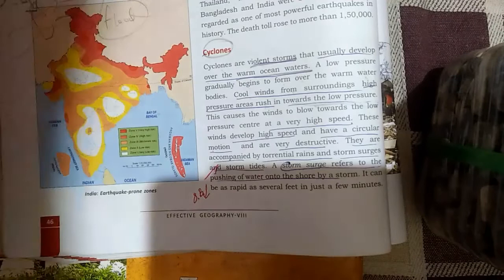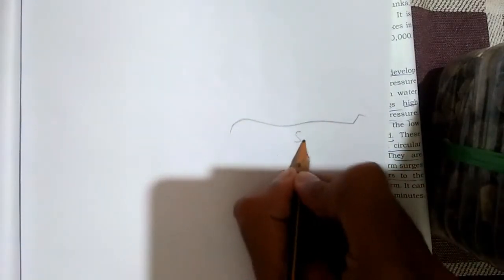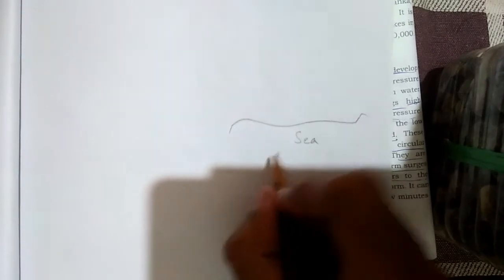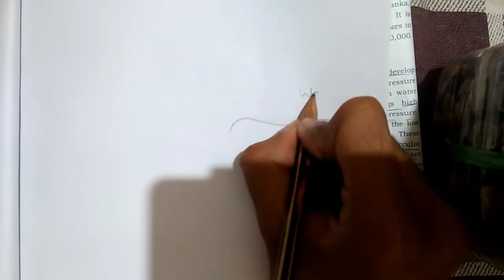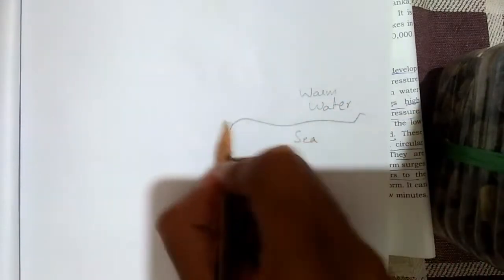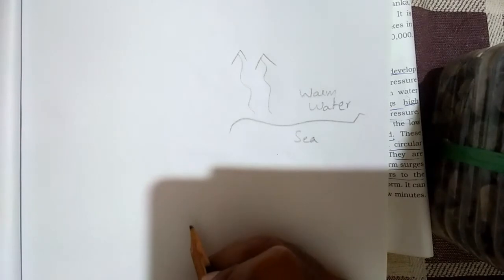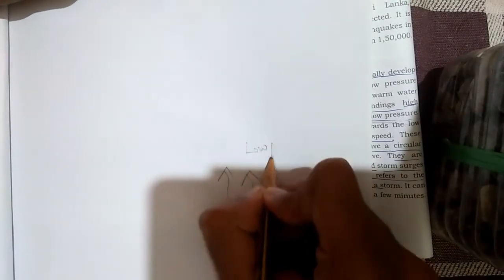So, what are we learning here? We are learning about cyclones, and cyclones are formed over the ocean or sea when there's warm temperature, when you have warm water. What happens in warm water? There is evaporation taking place. Evaporation doesn't take place in cold water, only in warm water. When evaporation takes place in warm water, it creates what is called low pressure.